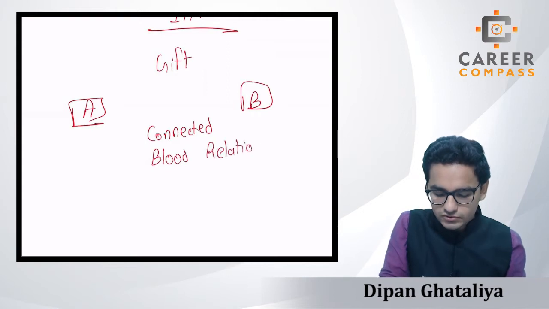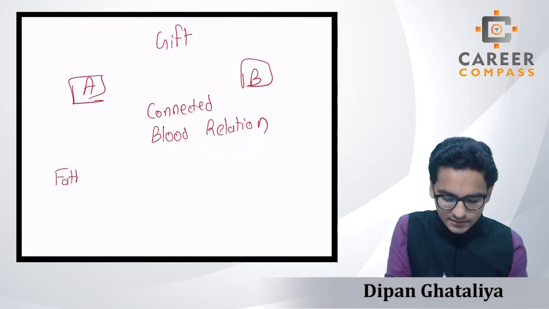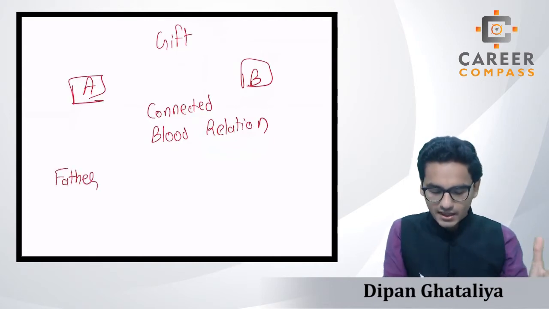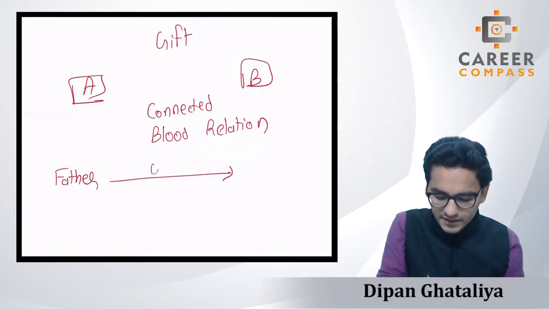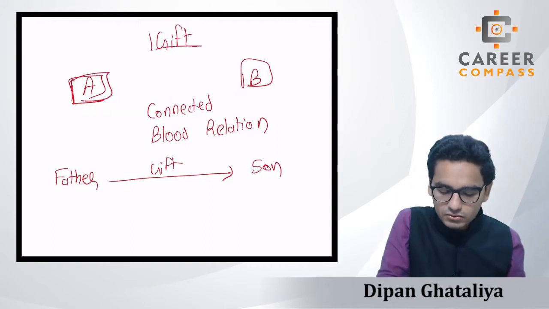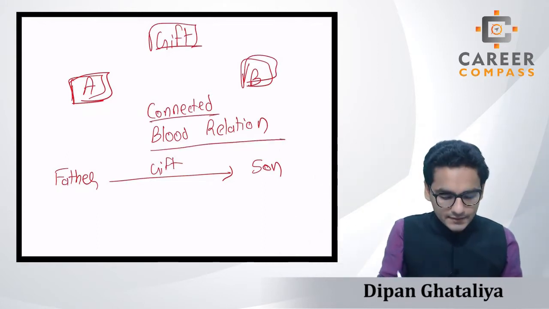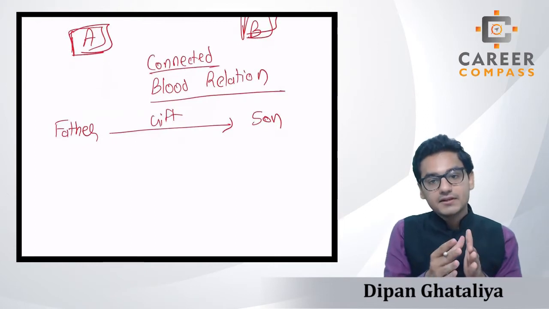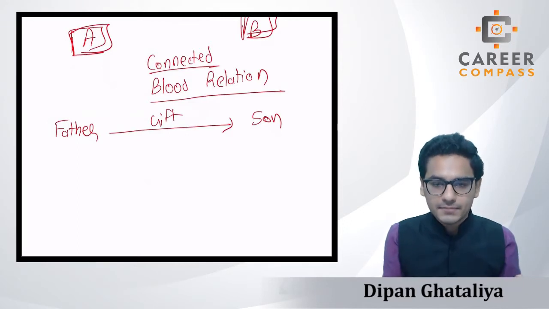In practical life, if a father owns some shares or a residential property, and that father transfers or gifts that house to his son, then we can say that person A has given a gift to person B. Most of the time it is a connected person or blood relationship, so it can be father and son, father and daughter, or husband and wife, any of the parties.